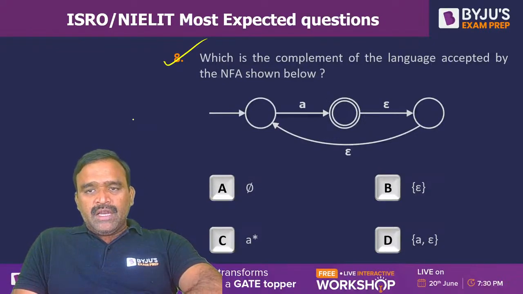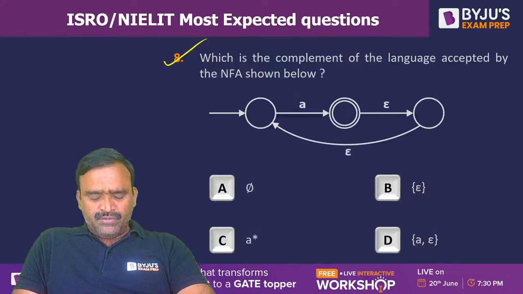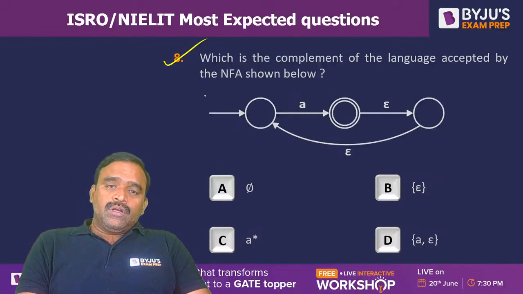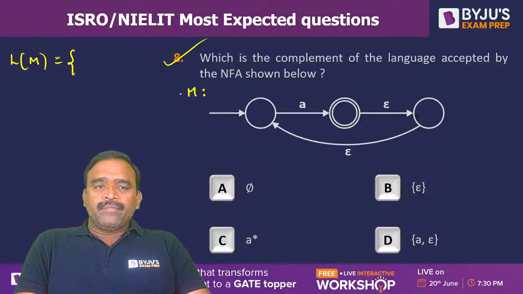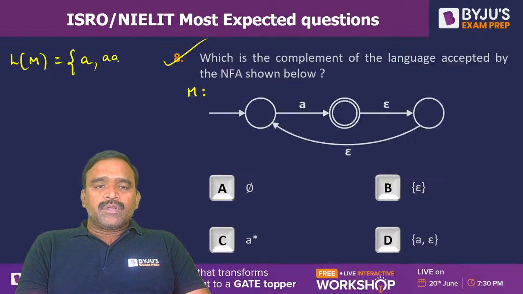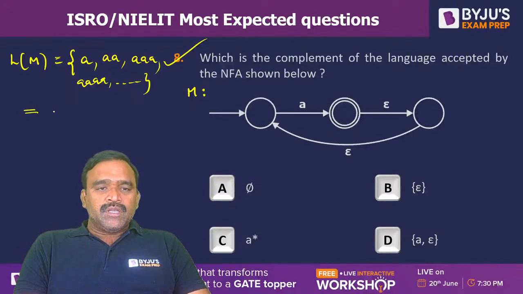Which is the complement of the language accepted by the NFA shown below? First of all, what is the language you should check? Then a complement of language. So let it be a machine M. So language accepted by the machine M is what? Minimum string accepted is A. Then A epsilon epsilon A. So A accepted. A epsilon epsilon A epsilon epsilon A. So triple A also accepted. And 4 A's also accepted, like this. So this is nothing but language accepted by the machine M is A plus.